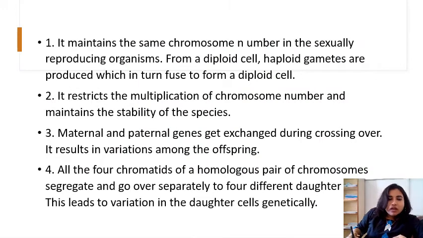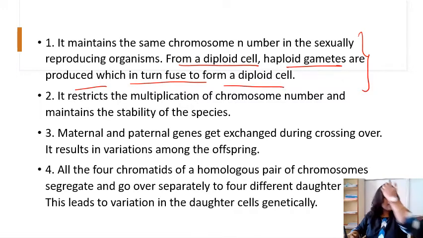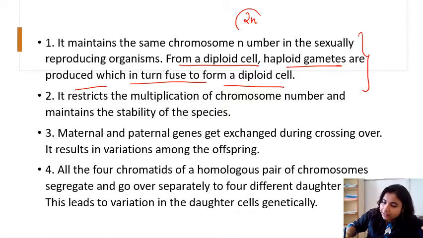Next, it maintains the same chromosome number in the sexually reproducing organism. From diploid cells, haploid gametes are produced, which in turn fuse to form a diploid cell. Now you can see this line. That means, say, father and mother, both chromosome sets will come and fuse together and lead to the formation of 2n. This 2n is what we call diploid. I'm explaining this sentence, right?